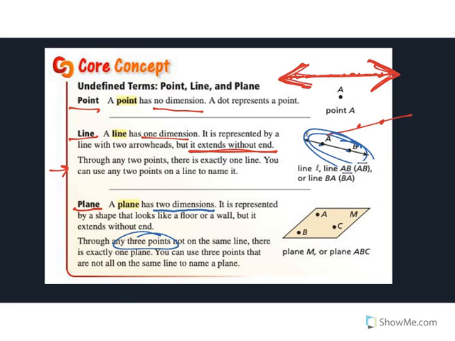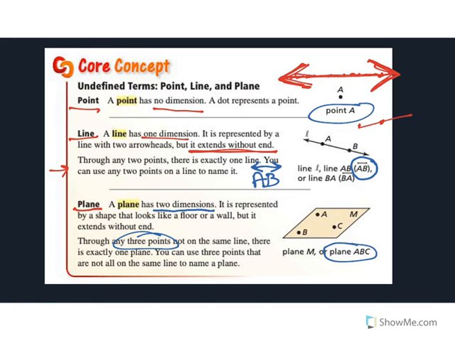And you'll see here, if I move my scribbles, that we have this right here. We're going to talk about this more. We would write AB with a little line on top to say it's line AB. There is no symbol for plane or point, so we would write the word plane ABC or point A. We'll get into that more, I promise.